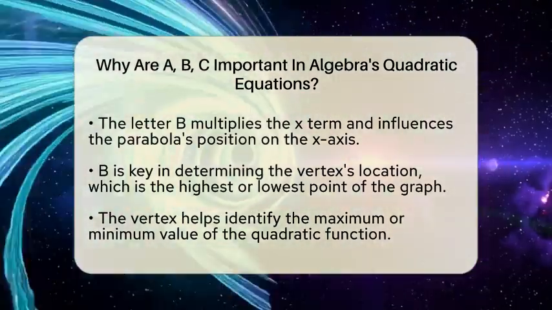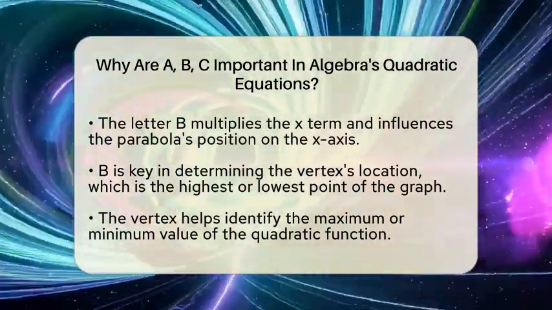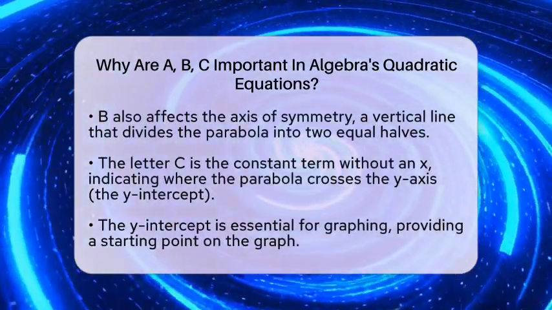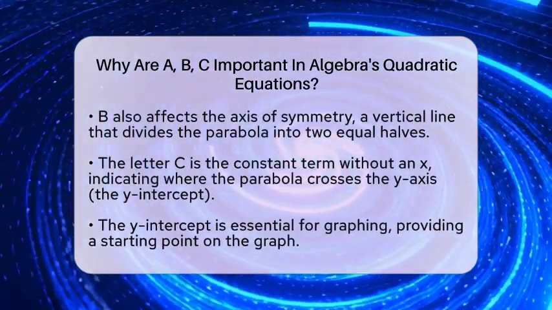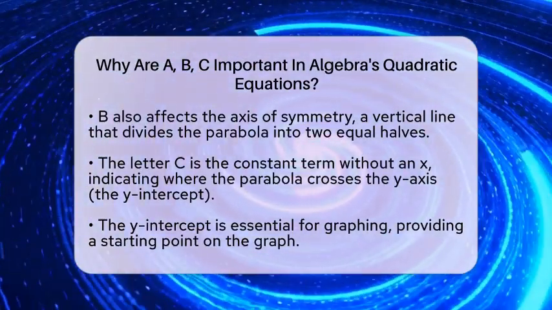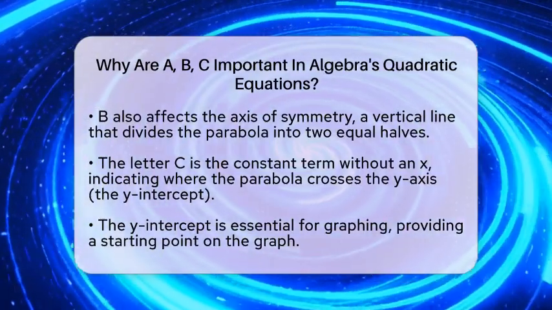Now let's discuss C. This constant term is the number without an x attached. C tells us where the parabola crosses the y-axis. This point is known as the y-intercept. Knowing the y-intercept is helpful when graphing the equation, as it gives us a starting point on the graph.